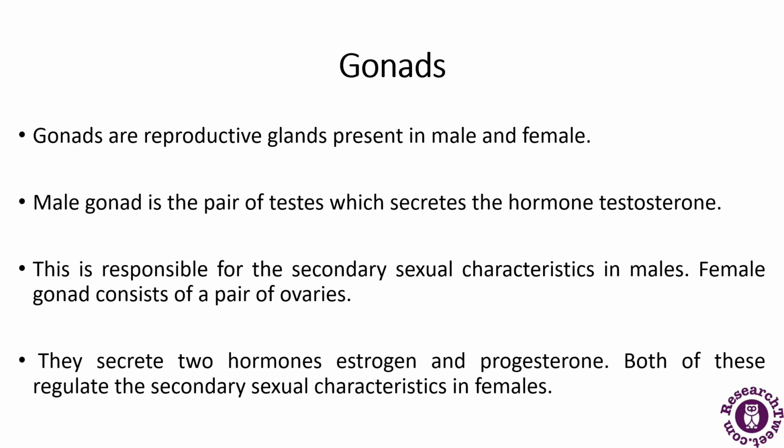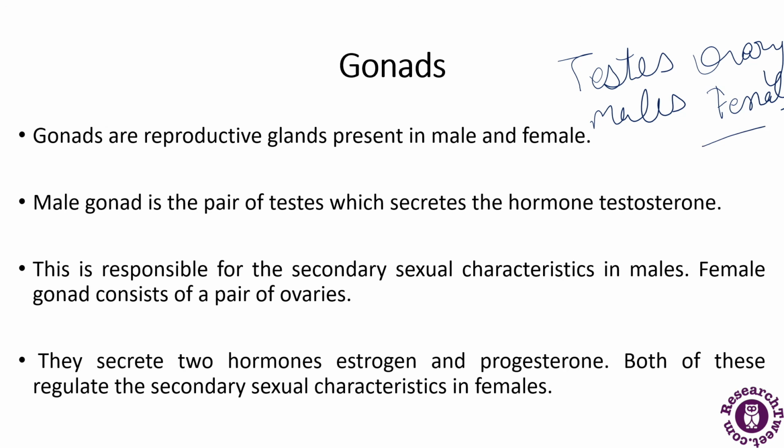Now comes the gonads. They are the reproductive glands present in both the male and the female. I have shown you the figure in which there were testes, which I told you are present in the males, and there were ovaries, which I told you are in the females.